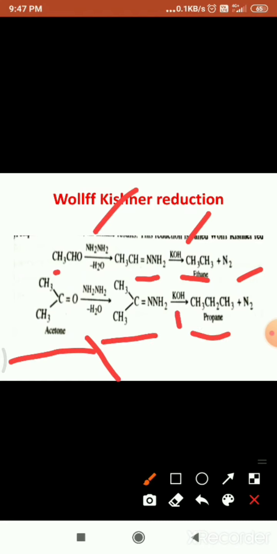Upon treating with base, it is reduced, and here an alkane is formed. Ethane is formed along with the removal of nitrogen. And here this is an acetone molecule with hydrazine. First acetone hydrazone is formed, which upon treating with KOH gives a propane molecule, along with nitrogen being removed.